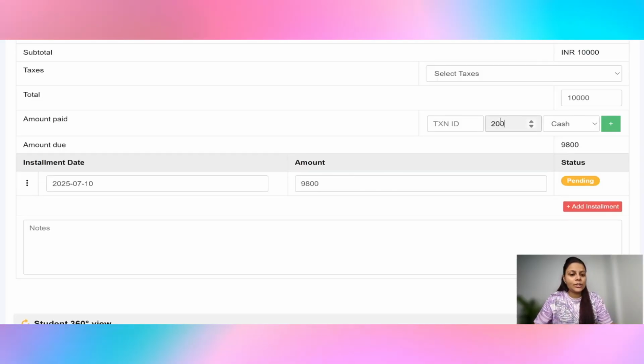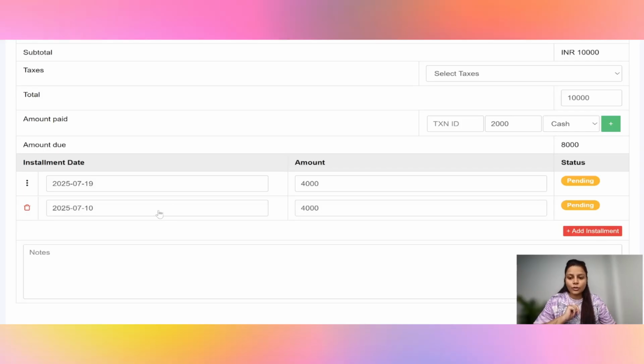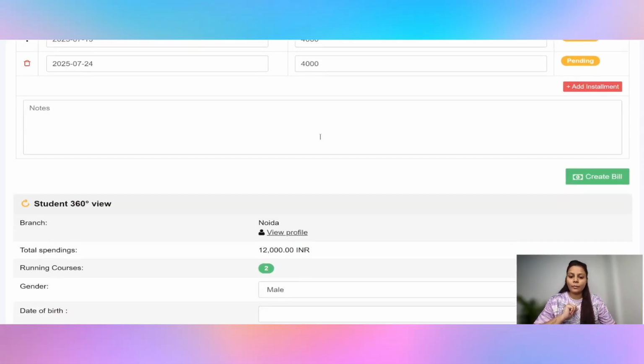If the student says, I'll pay 2,000 today and the rest of the payment I'll pay in 2 installments, then 8,000 is the pending installment, which you can schedule in 2 installments. For example, one installment they will pay on the 19th and the other on the 24th. Like this you can create an installment option.